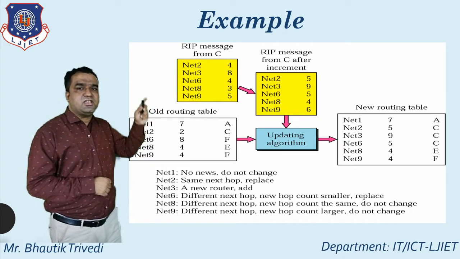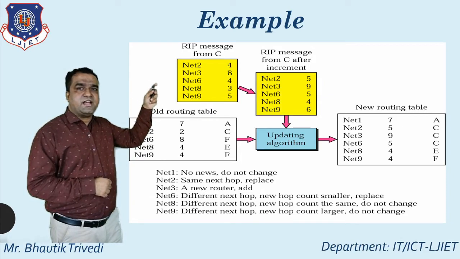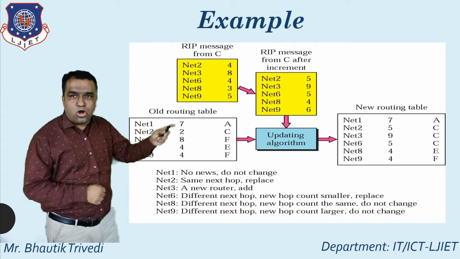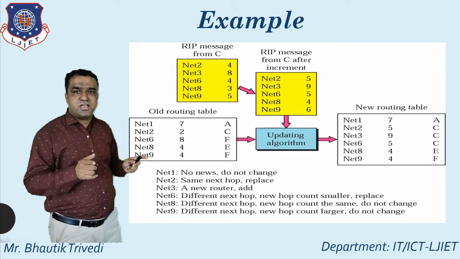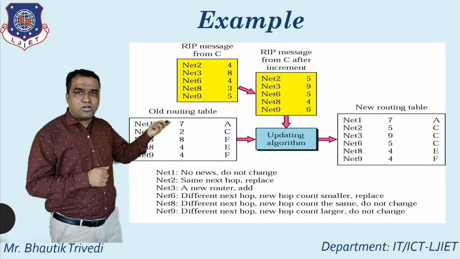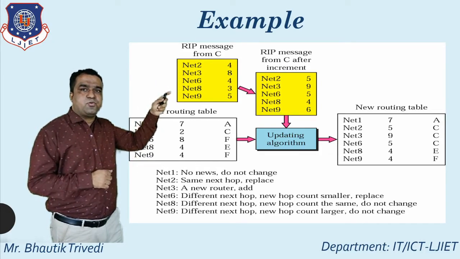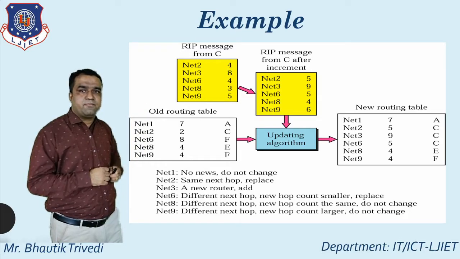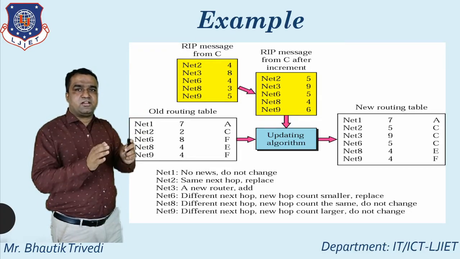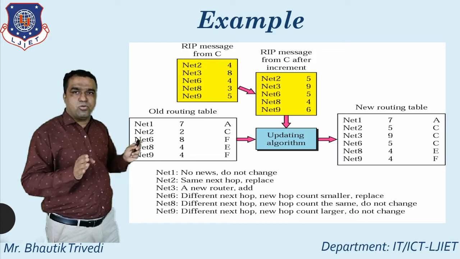After that, net 3, response from C, net 3, 8. But in the old routing table, there is no entry for network 3. So it means a new router is added. So you can directly put net 3, 9, C in the new routing table. Up to this, net 1, net 2, net 3 are over.